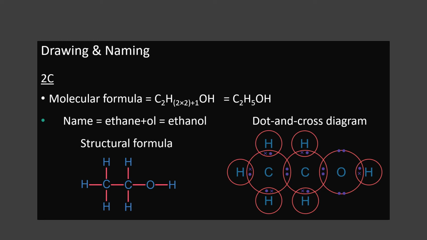See how to draw the structural formula. It's very simple, just like how we did before. But here there are 2 carbon atoms, so each carbon shares always 4. The first carbon shares 3 electrons with 3 hydrogen and 1 with the other carbon. So there are 3 bonds with 3 hydrogen and 1 bonded to carbon. Then the second carbon is bonded with 1 carbon, 1 oxygen and 2 hydrogen. Then oxygen is bonded to one carbon and one hydrogen.